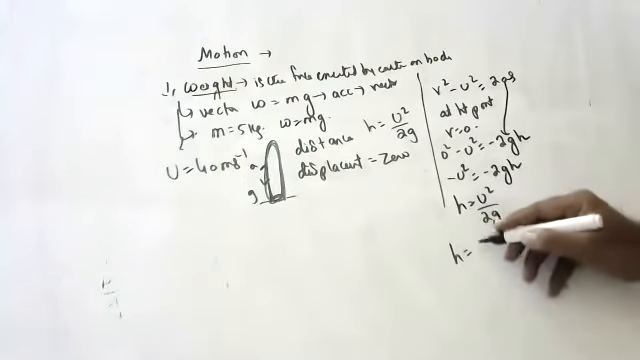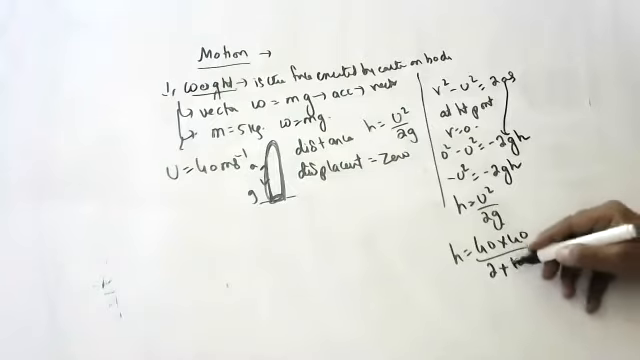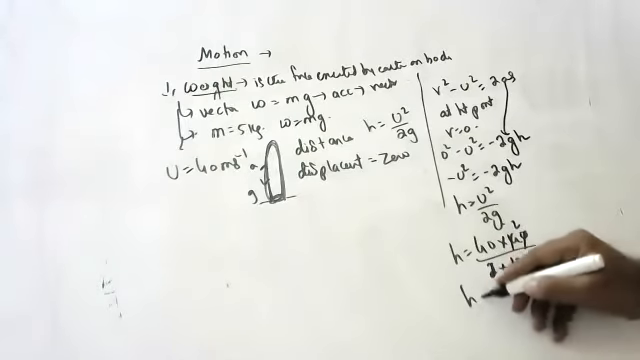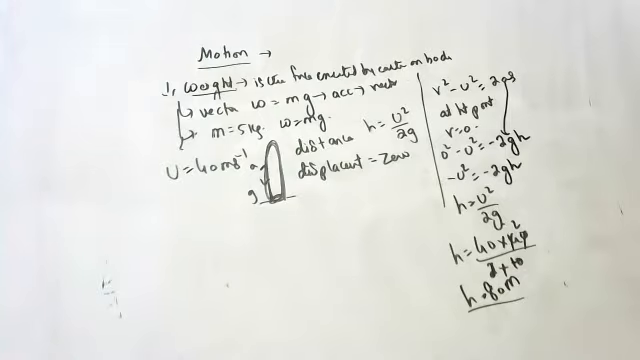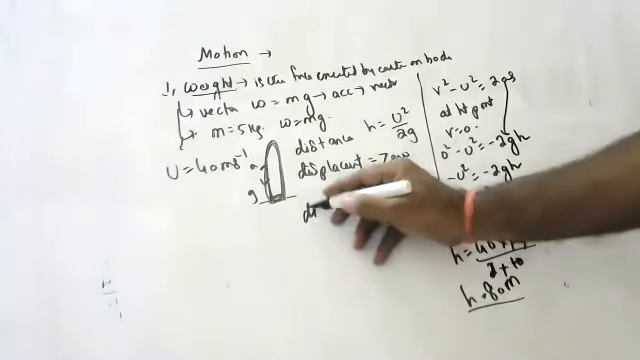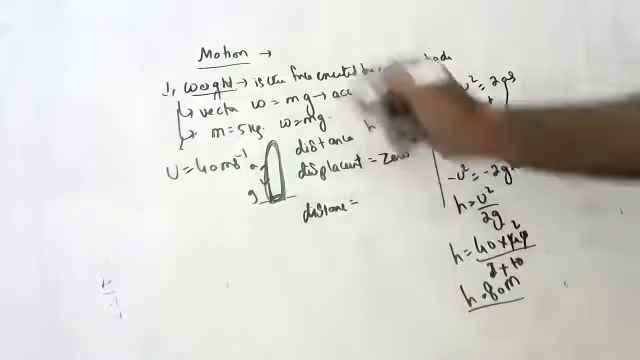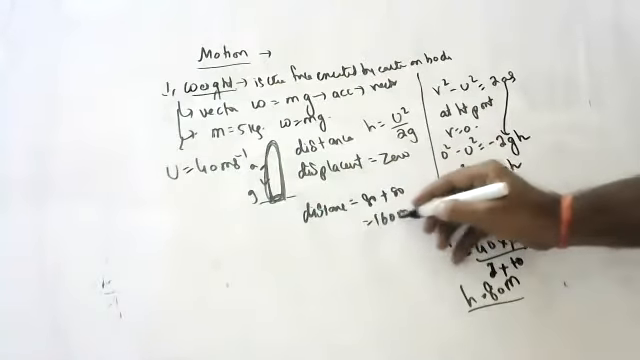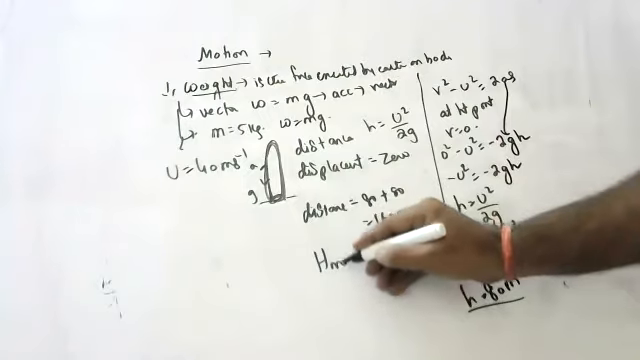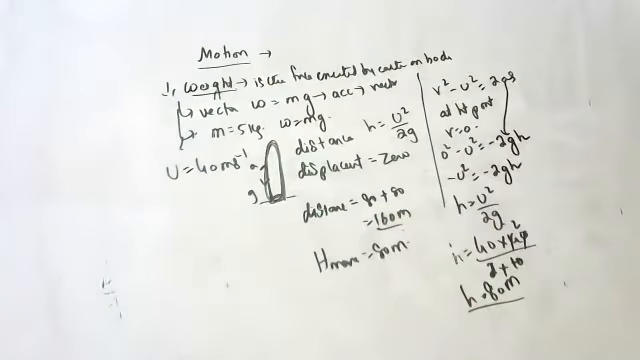So what is the maximum height it went? 40 into 40 by 2 into 10. So how much distance did it go, children? 80 meters. Height is equal to 80 meters. So what is the total distance traveled by the body? Going 80, coming 80, that is 160 meters. Only the maximum height attained by the body means 80 meters. Like this we should do, children.